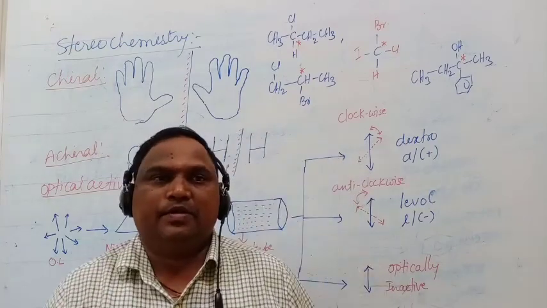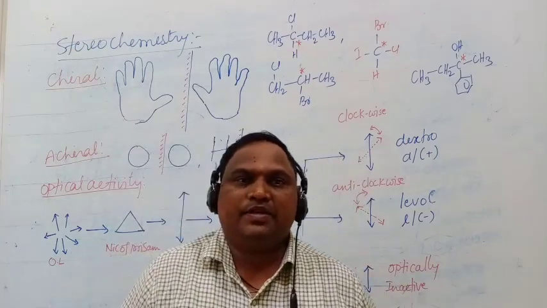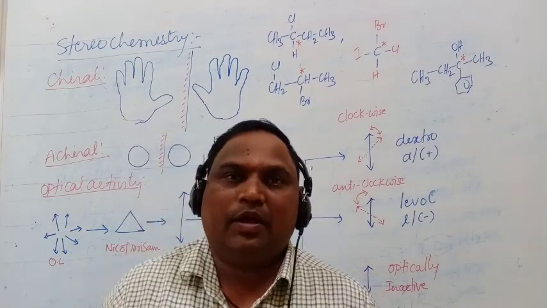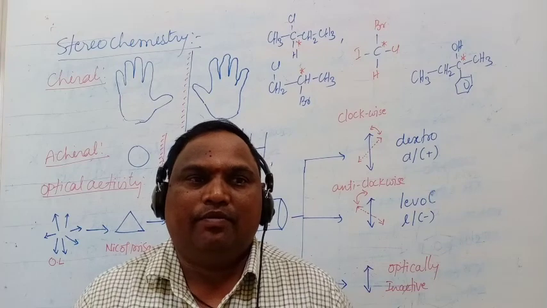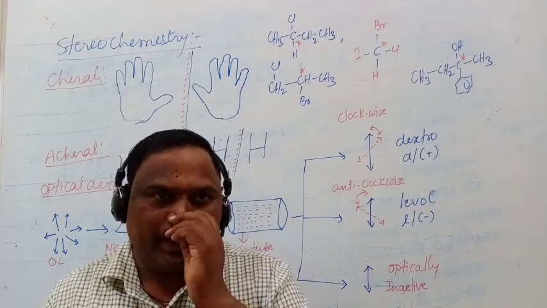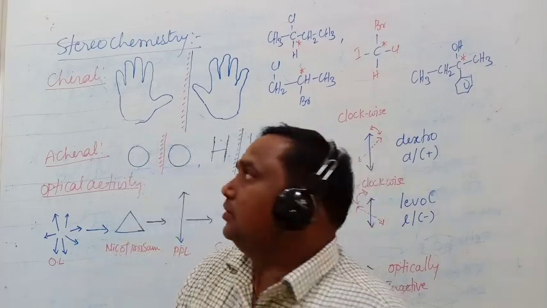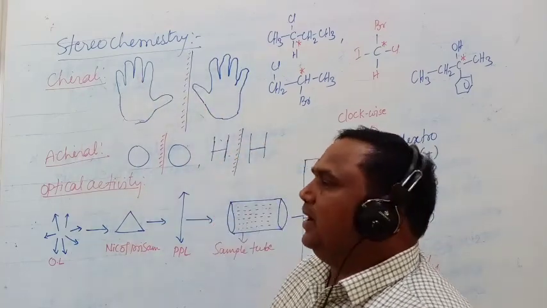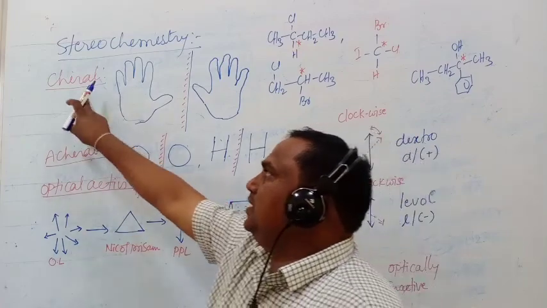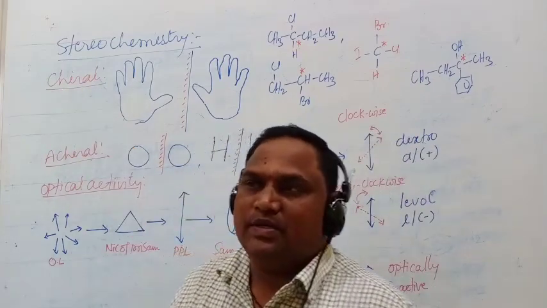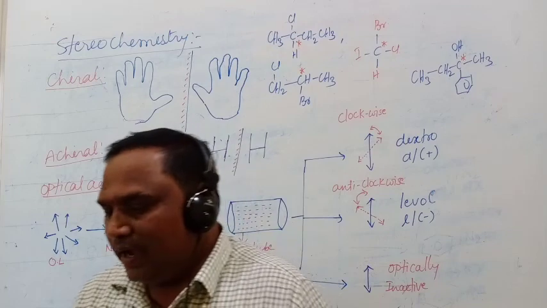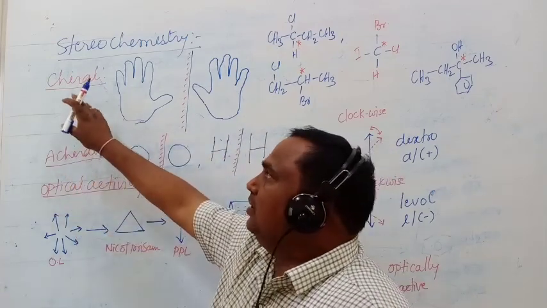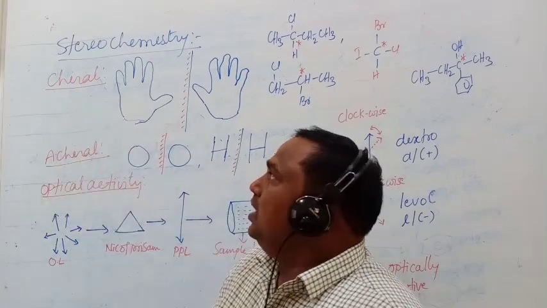Stereochemistry is the branch of chemistry which deals with the spatial arrangements of atoms or groups. So in this one, we have to learn some points. The first one is chiral. We can give the definition for chiral: it is the atom or the molecule which